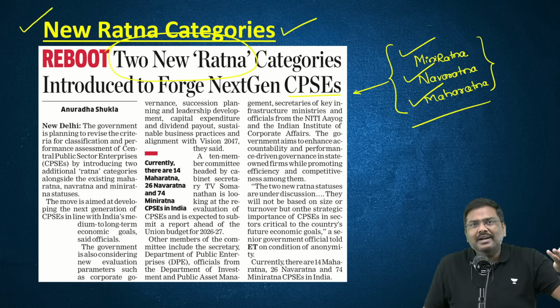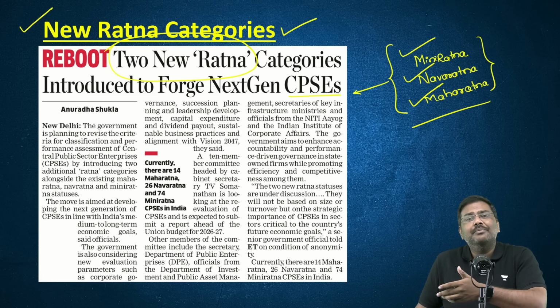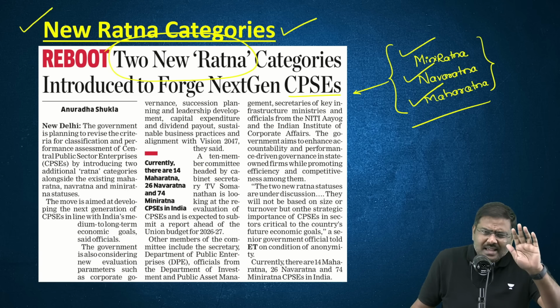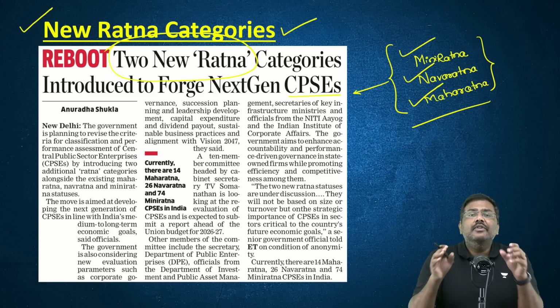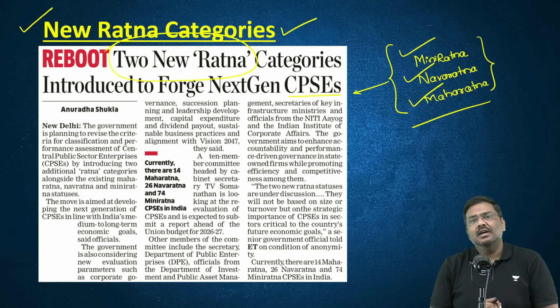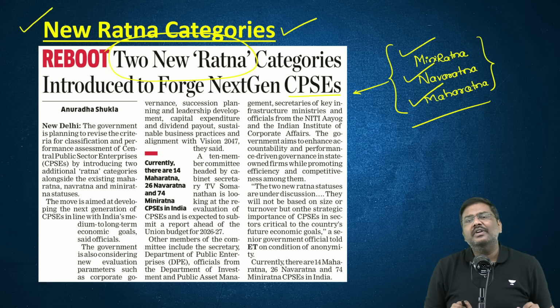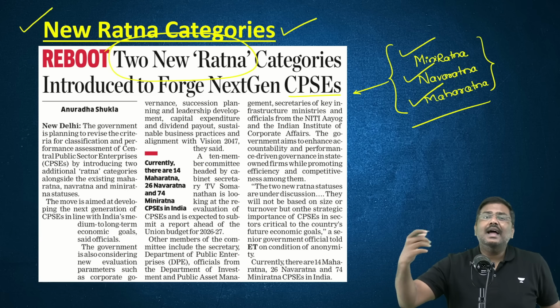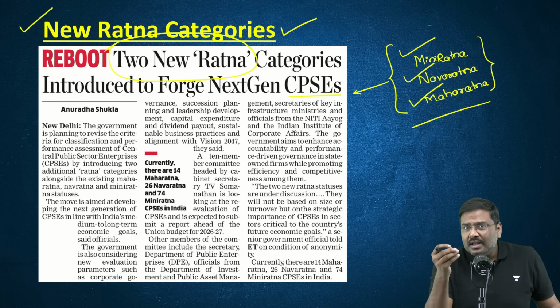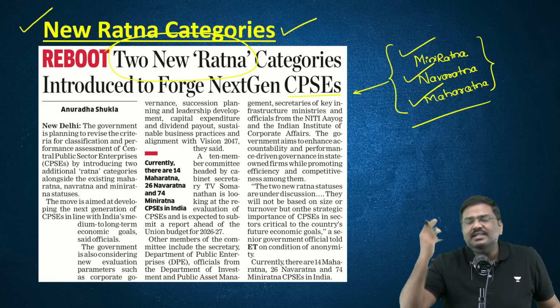Finally, what the government might do is merge two of them or remove one of the categories and add two more. Whatever is done, as of now the proposal is to have two more categories of Ratna CPSEs. The names have not been provided, but these categories will have better parameters to identify the CPSE.